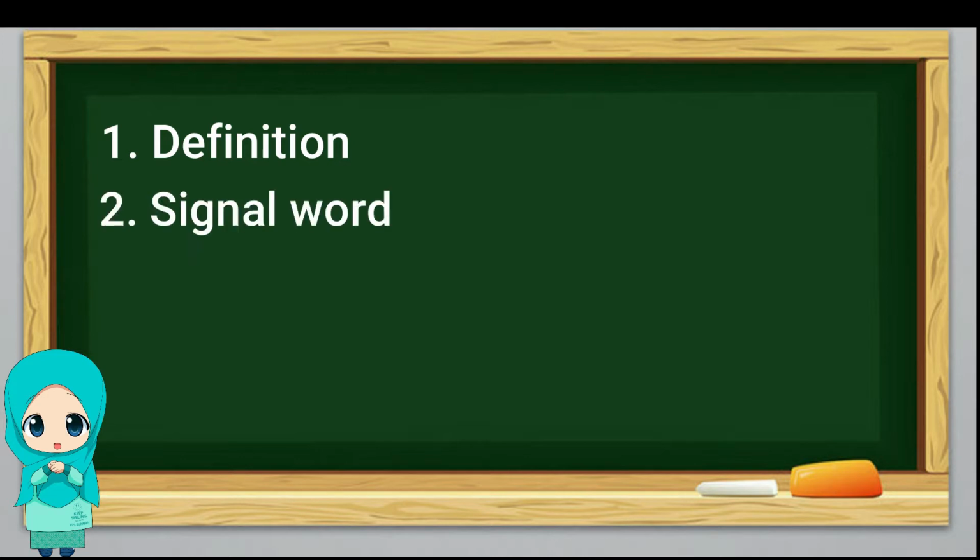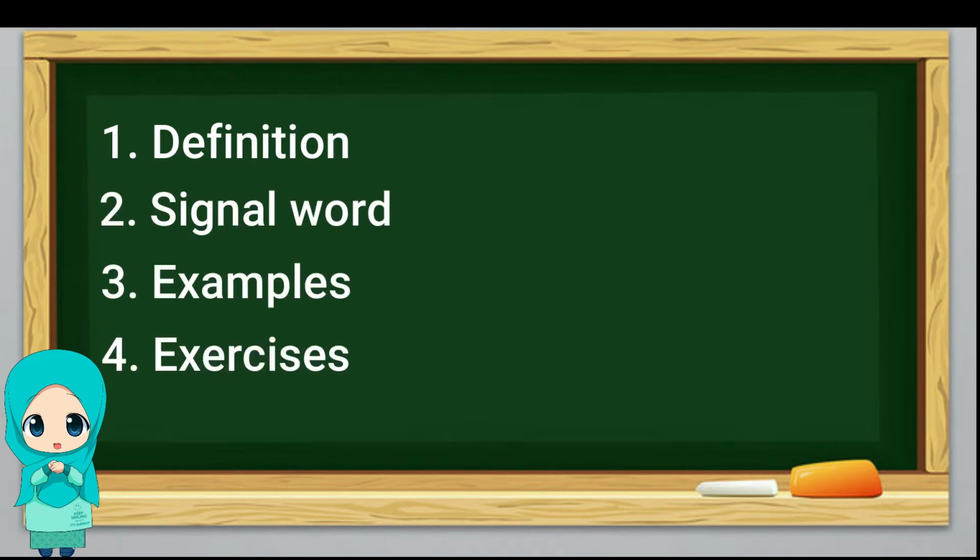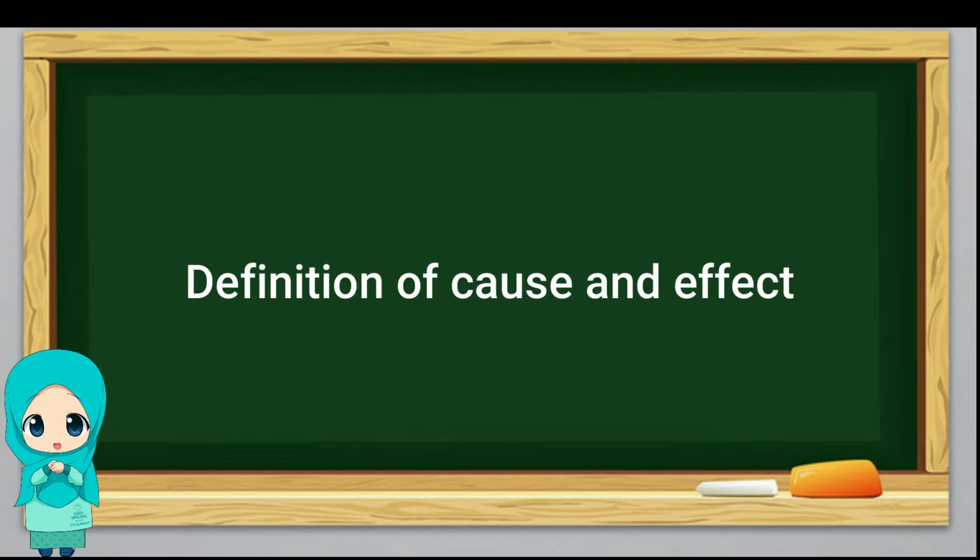Okay, so here are the materials we are going to discuss. First, we are going to talk about the definition, and then the signal words, the examples, and after that, we are going to try to do some exercise. First, let's talk about the definition of cause and effect.